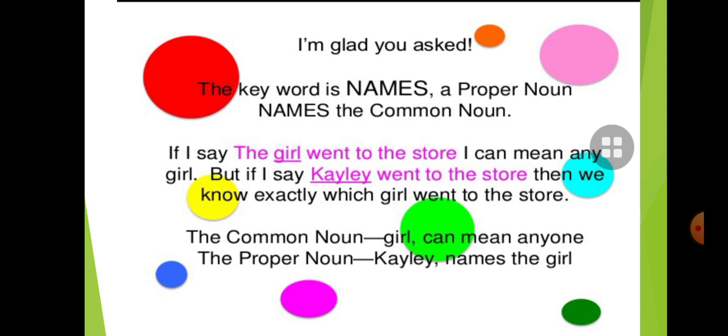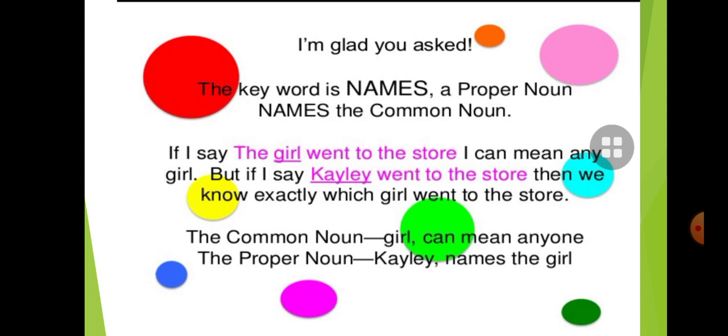In the word girl, any girl can be meant. And if we say the name of the girl, like Kelly or Sita, went to the store, then we know exactly which girl went to the store. So children, the common noun girl can mean anyone. And the proper noun Kelly is a special, specific name of the girl, so it is called a proper noun. This is the main difference between the common and proper noun.